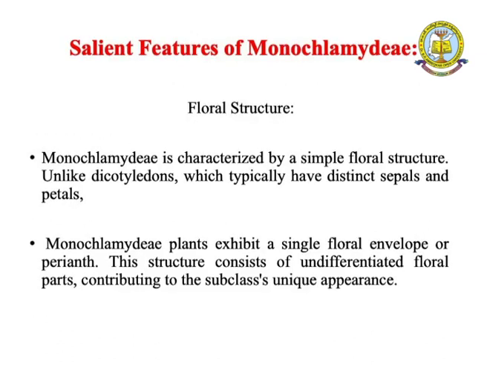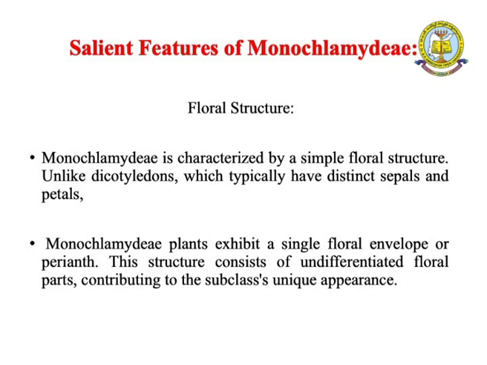So next, what are the in-depth characters of floral structures? Monochlamydeae is characterized by simple floral structures, unlike dicotyledons, which typically have distinct sepals and petals. Monochlamydeae plants exhibit a single floral envelope or perianth.